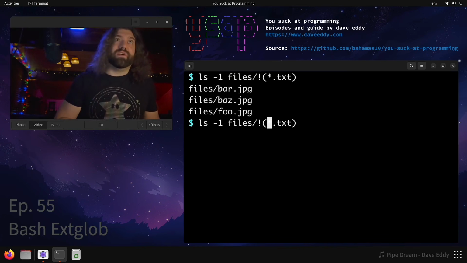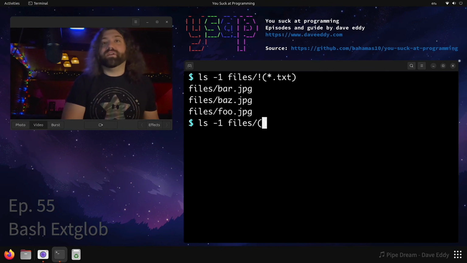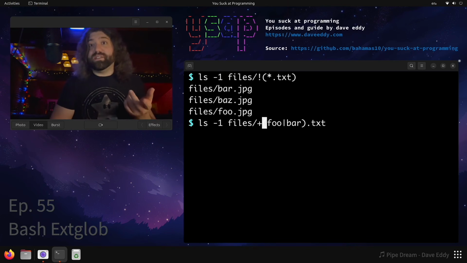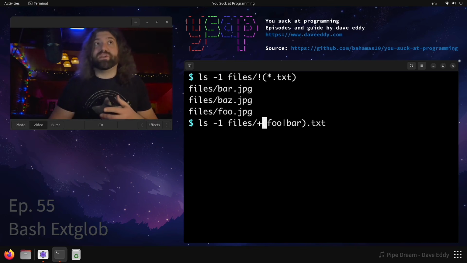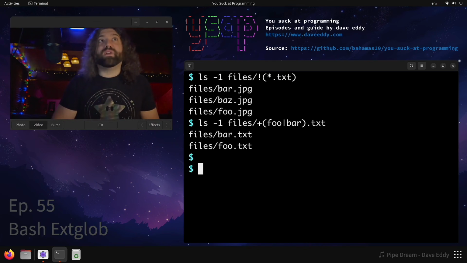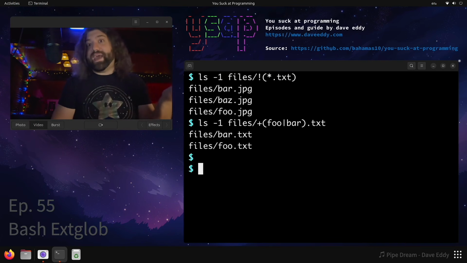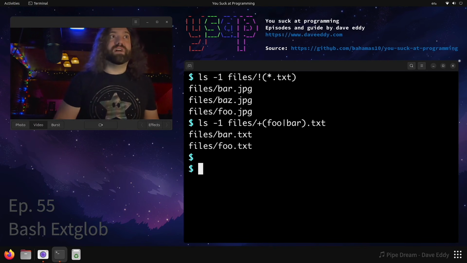We also can do some fun stuff here. So in parentheses, we can do a little bit of regex work, okay? So let's say we want to match foo or bar.text. Now we need to put the plus sign here. You're used to the plus sign in regex usually coming after the expression. We put it at the beginning of it. There's a plus sign, a question mark, and an asterisk. Just like in regex, we put it at the beginning of the parentheses, and there we go. So we matched foo.text and we matched bar.text. We filtered out bas.text because we basically used regex here.